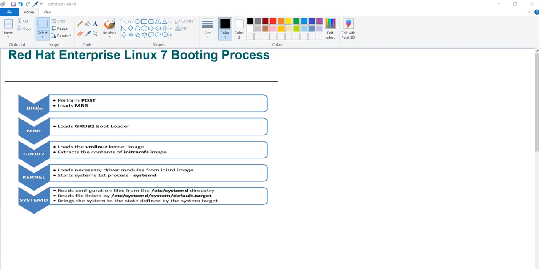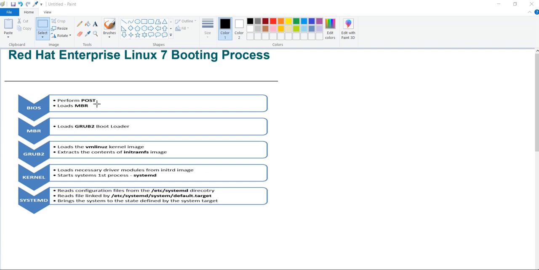And what is a BIOS? BIOS is a software code. It is a code that is embedded in a chip. So whenever you power on your server, the BIOS program will start, which is a program embedded in a computer chip, and it will perform POST. As a part of POST, it will recognize that everything is okay, all the hardware, everything that is required for the booting of my server.